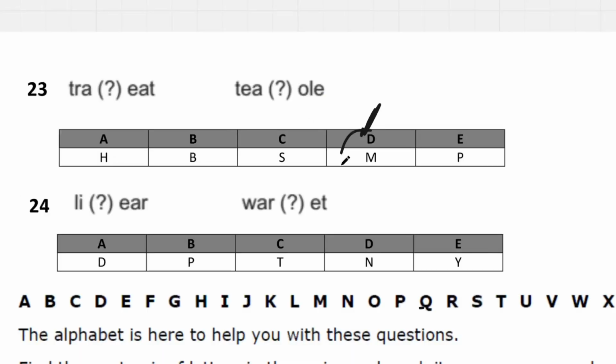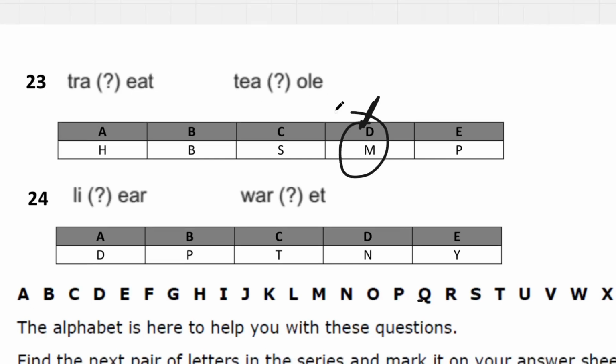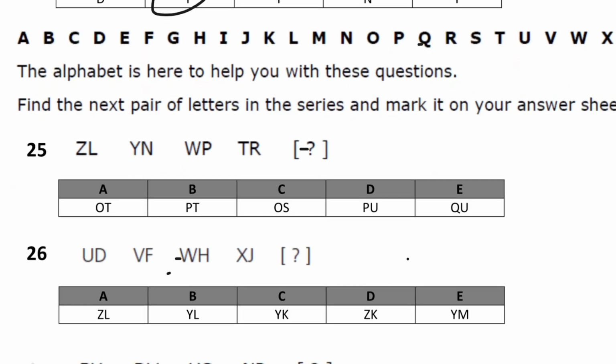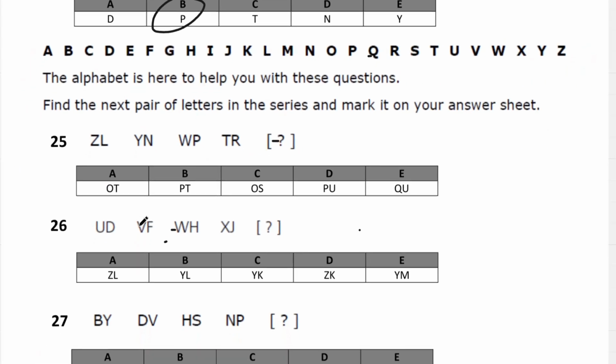Question 23, we get D, which is tram, meet, team, mole. Question 24, we get B, which is going to be P, lip, pear, warp, pet. Then we have some codes. Let's zoom out here. Z, Y, W, -1, -2. This looks like -3, then -4, 2 -4, 1, 2, 3, 4, we get P, so you can cross